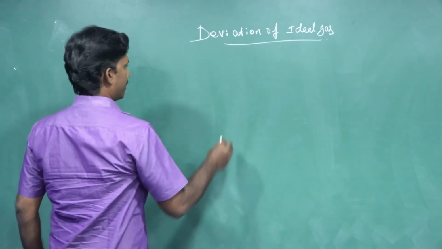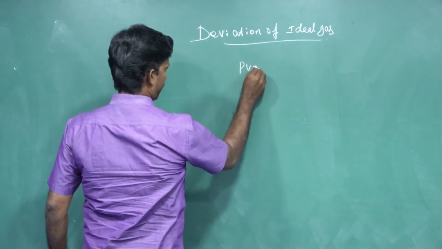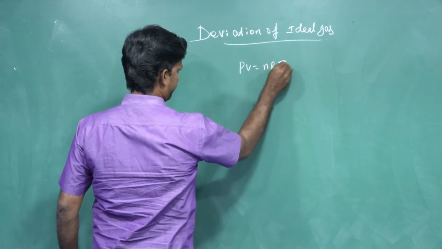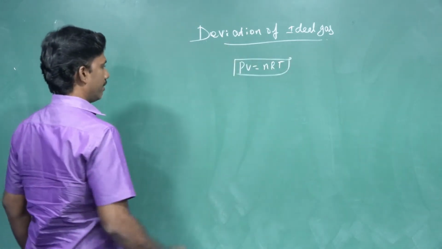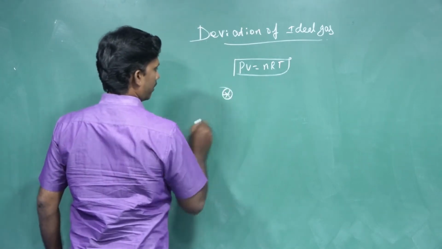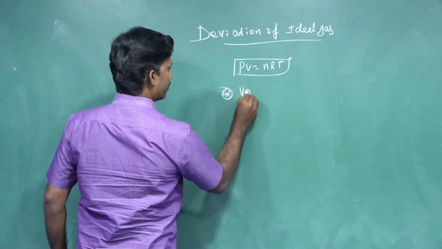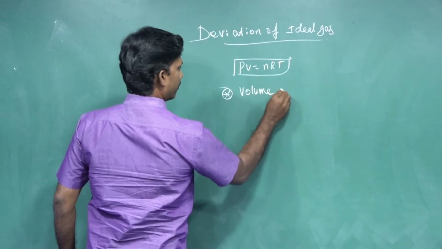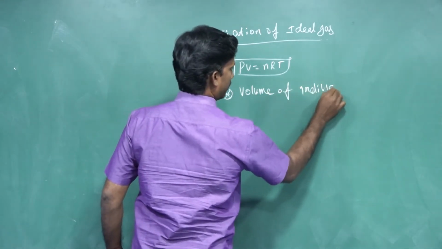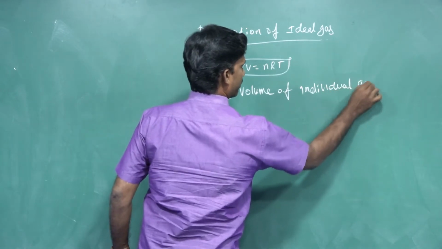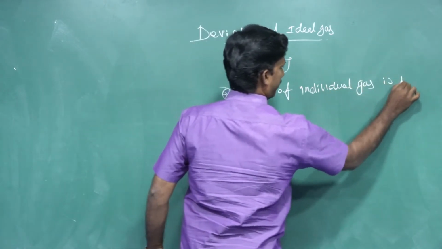So what is the ideal gas equation? PV equals nRT. According to this ideal condition, the total volume is greater, so individual volume is negligible. First assumption: the volume of an individual gas molecule is neglected.